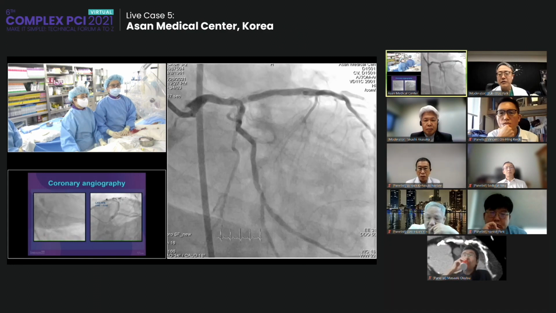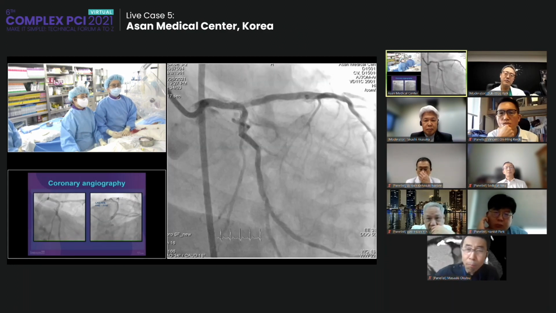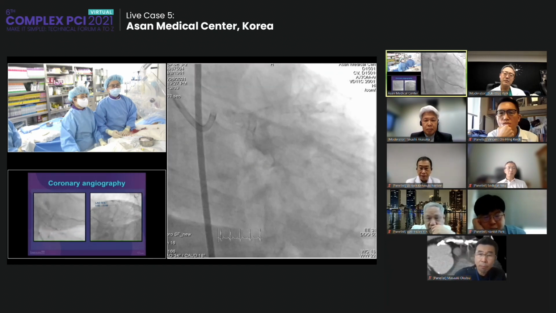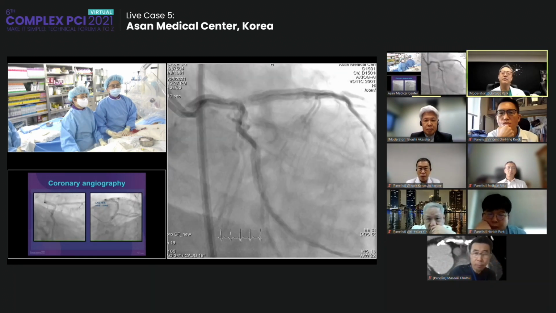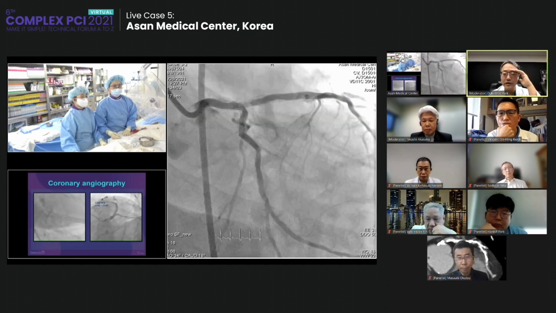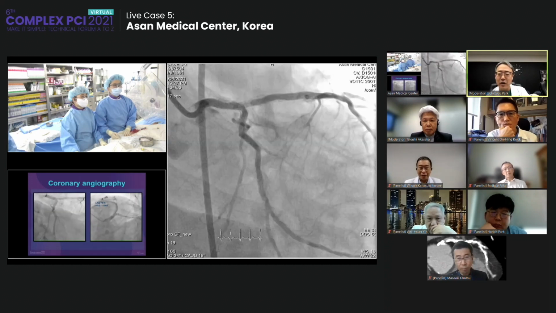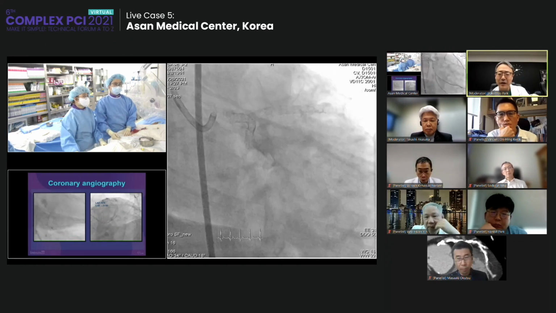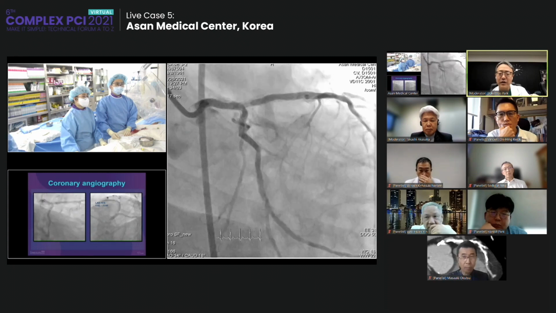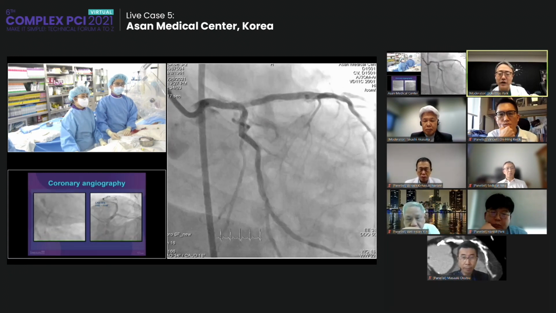So anatomically it is very complex, a recurred ISR with complex left main previous stent anatomy. Dr. Gang, this patient's distal left main looks very complex. Did this patient undergo a complex two-stent technique for distal left main, or another technique?